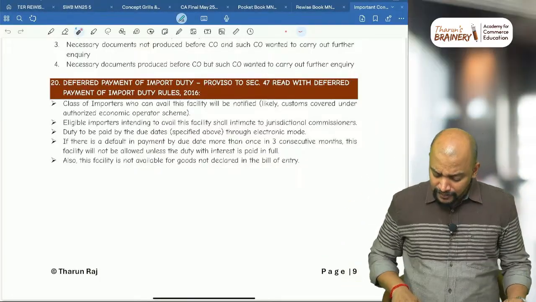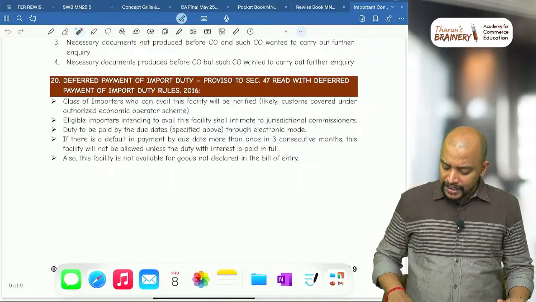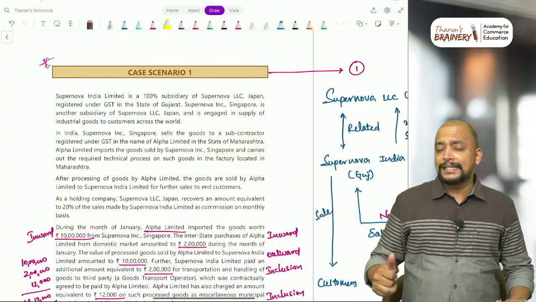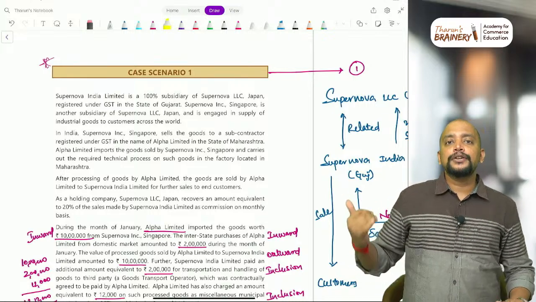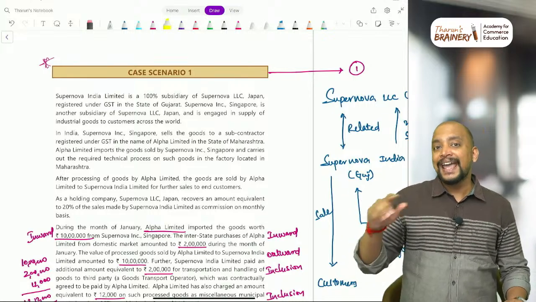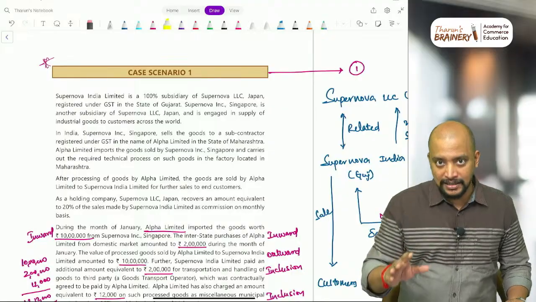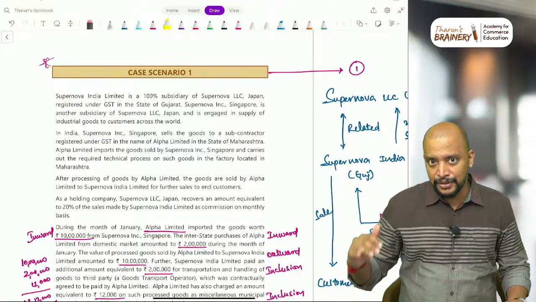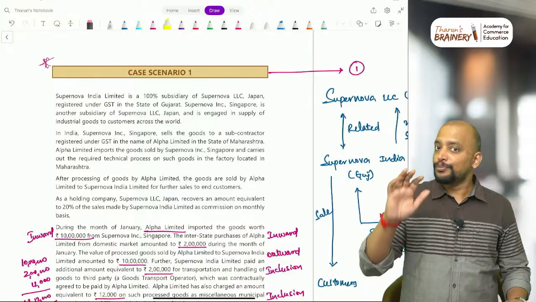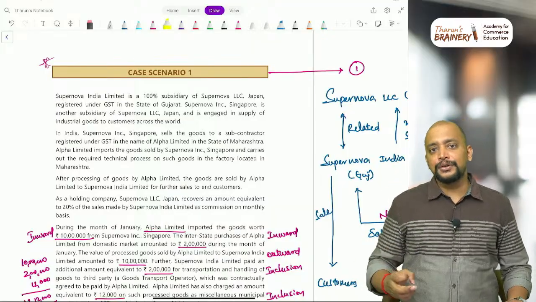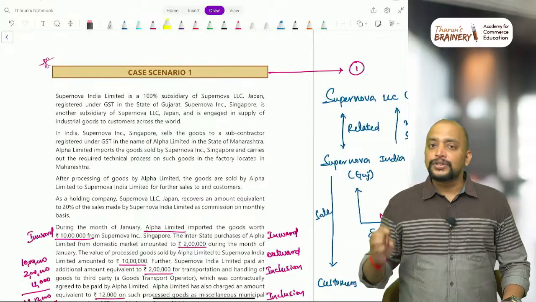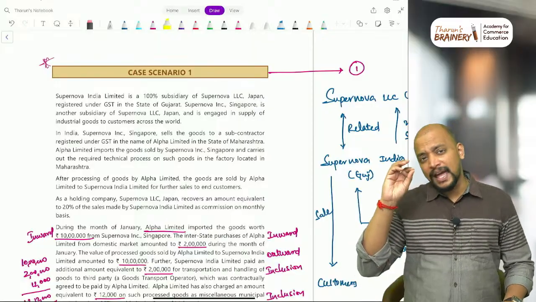Next, as I already told you, in today's marathon we will be discussing the important theory questions, and that I have completed. Now I told you I have selected around 8 case scenarios. There are 35 case scenarios in the case scenario booklet provided by ICI, but there is no point in doing all 35. So I have listed down some 8 case scenarios.